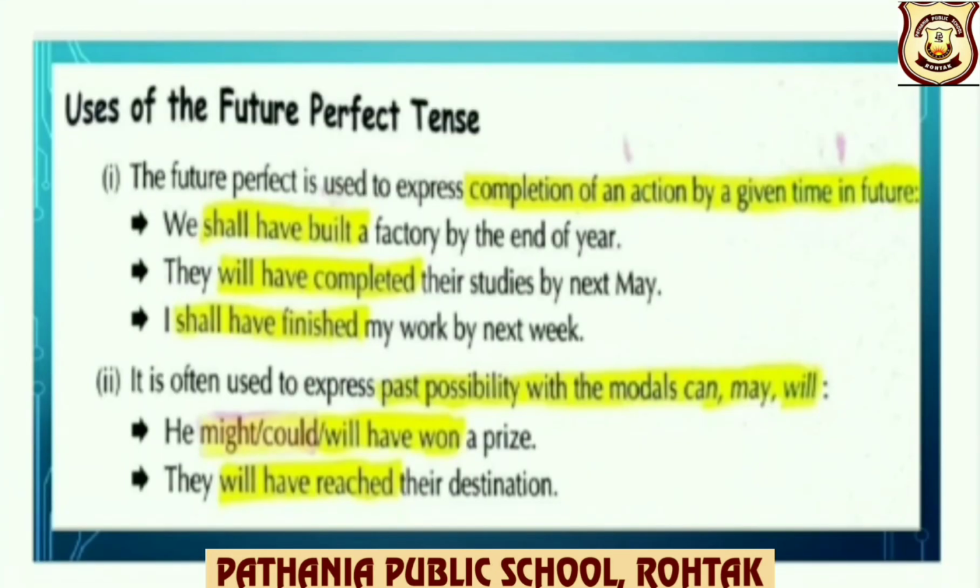Uses of future perfect tense. It is used to express completion of an action by a given time in future. Example, we shall have built a factory by the end of the year. It is often used to express past possibility with the modals can, may, will, etc. For example, he might or would, will have won a prize. So this is past possibility.